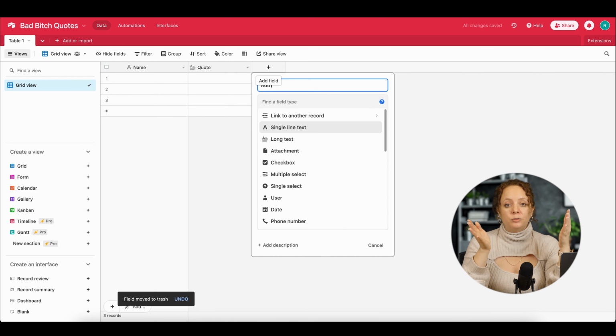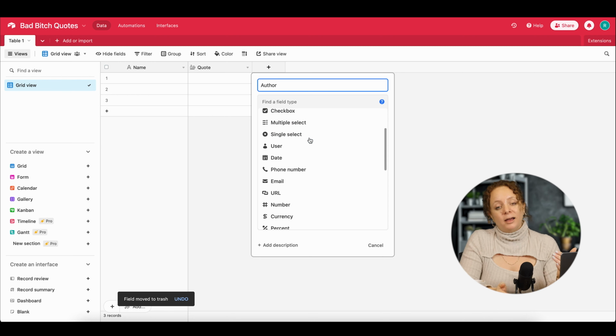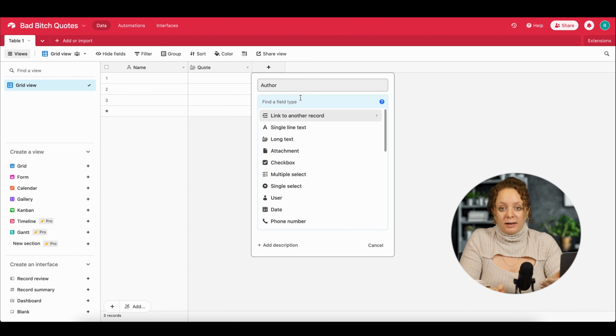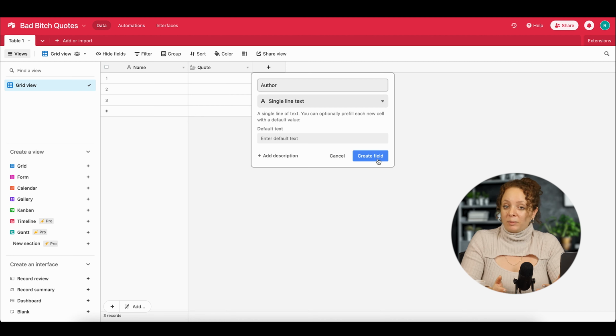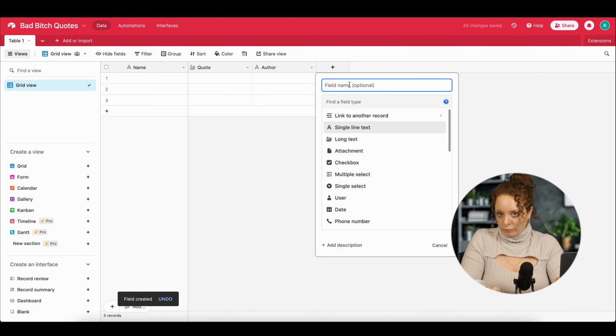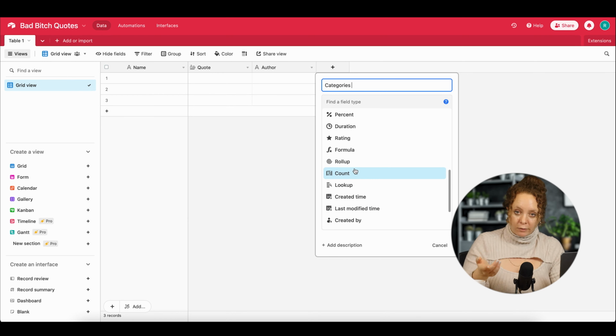So I created a new free space on Airtable. In this space, I created an Airtable base. An Airtable base is basically like a database. This represents the database for your application or for whatever purpose you are using it for. In an Airtable base, you can create as many tables and views as you want. For this particular case, I only needed one table because it's a very simple solution.